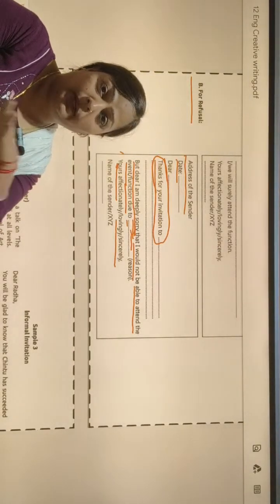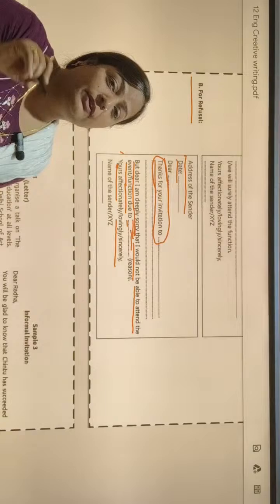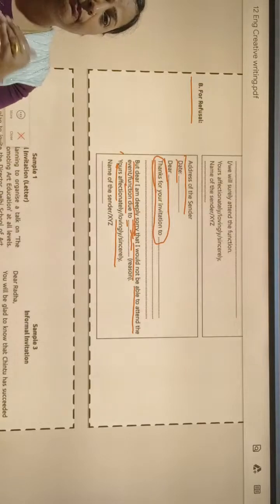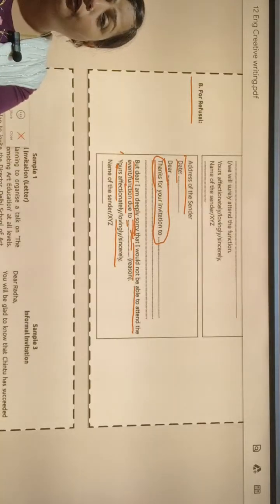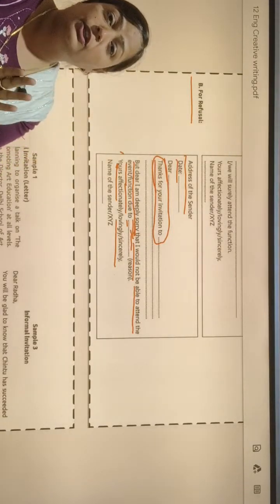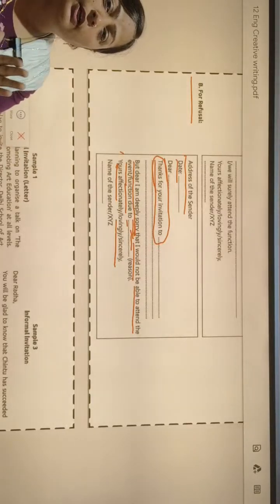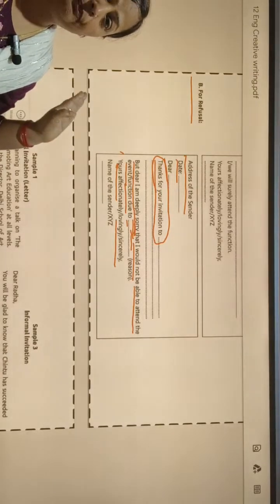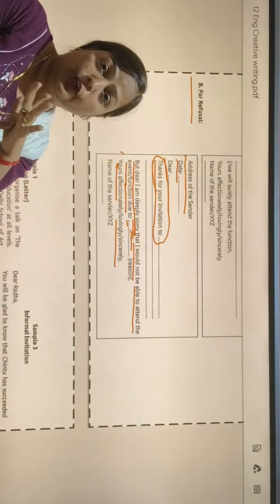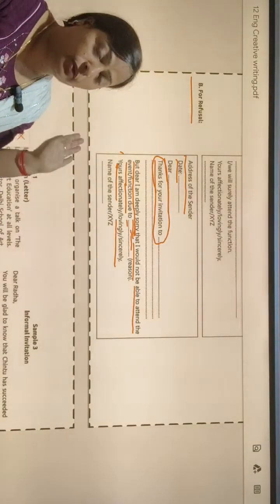But if we are going to write a formal invitation, then we include the receiver's address. This is the only difference. What is the main difference between formal and informal invitation? In an informal invitation, we don't include the receiver's address, okay? But in a formal invitation, we use the receiver's address. All things will be the same, and in our language, in an informal invitation we use informal language, and in a formal invitation we use formal language. We have to be formal, okay?